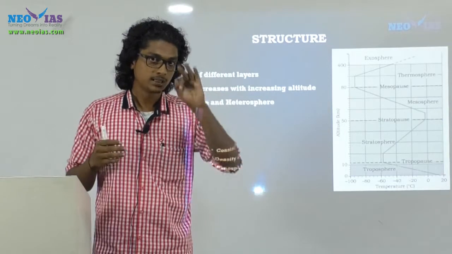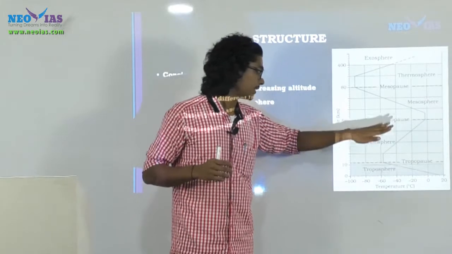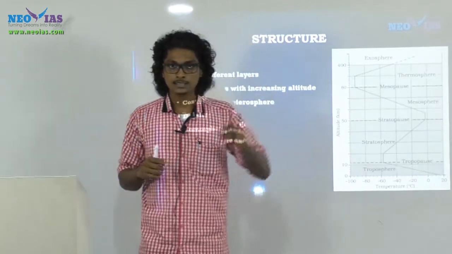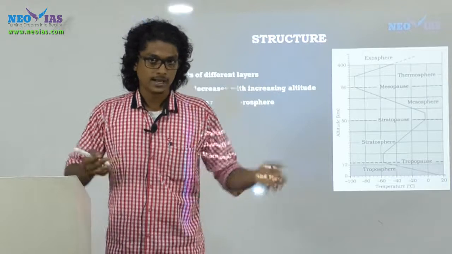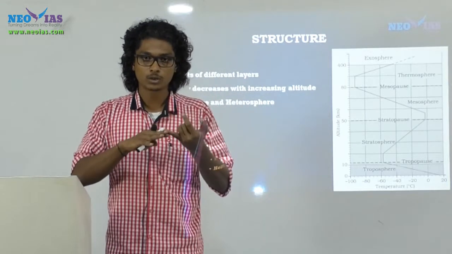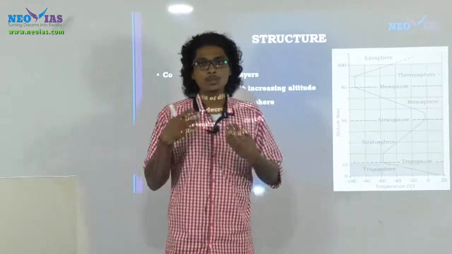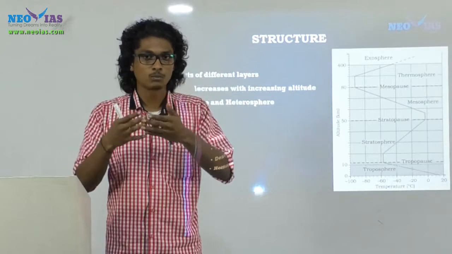So we have three homogeneous layers: one, troposphere, then second, stratosphere, then third, mesosphere. These three layers can be called thermal layers or homogeneous layers. And the other layers like the ionosphere or exosphere are generally called thermosphere. They are heterogeneous layers. They won't have the same chemical composition everywhere.